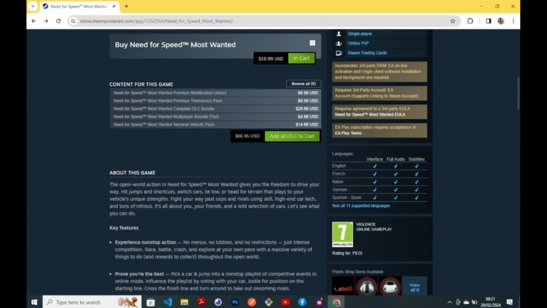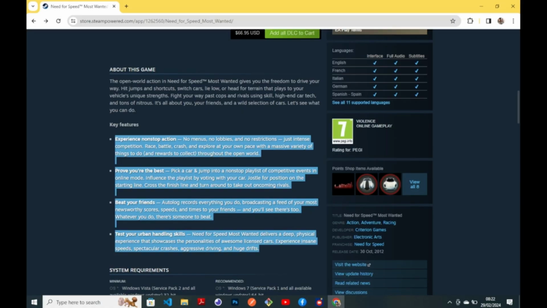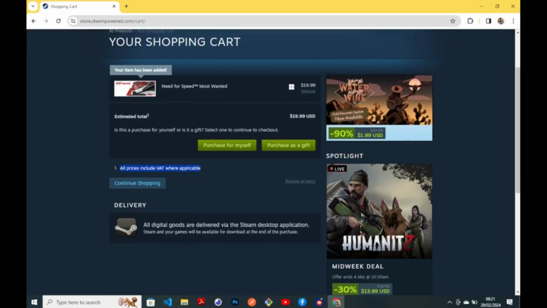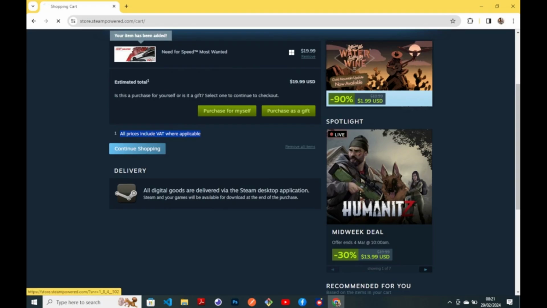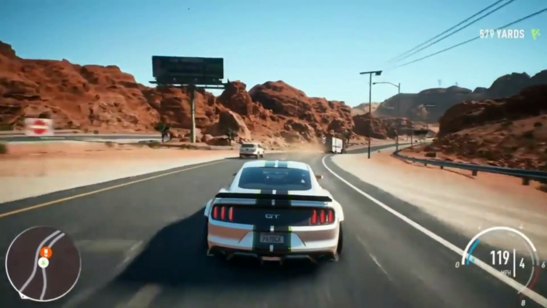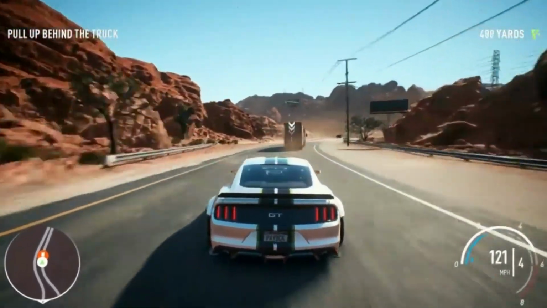From down here we have information about this game that you can read, and we also have the features of this game, so you can take your time and read. You can then just purchase this, and once this is done, you have your game downloaded. You just need to link your payment details to your account, and then you can purchase.